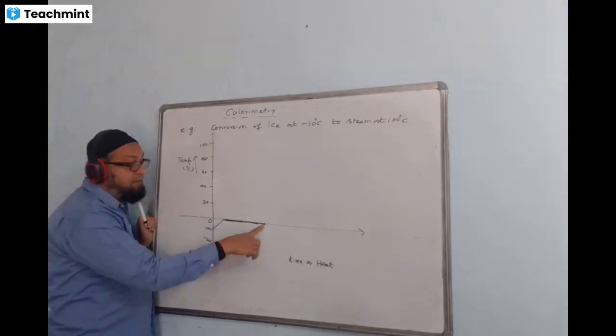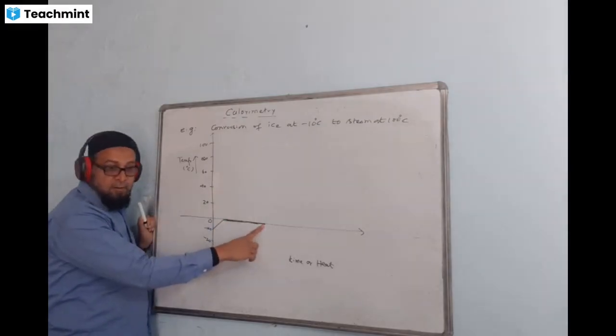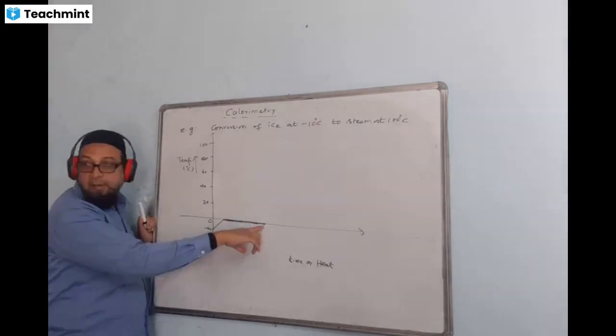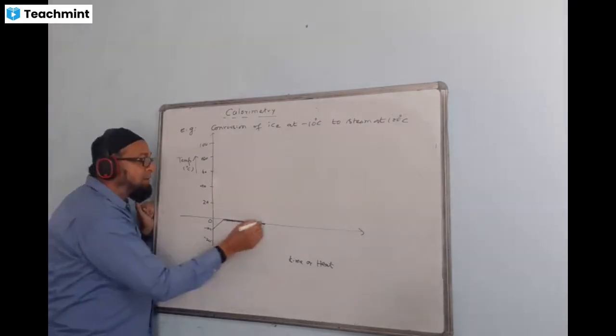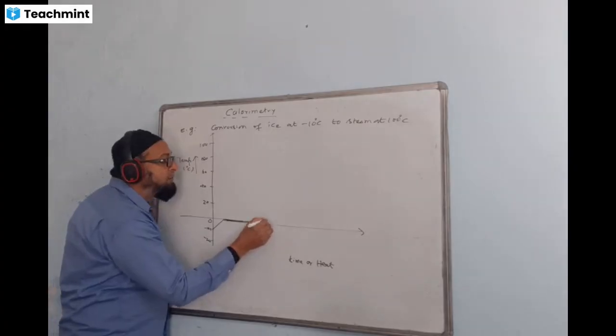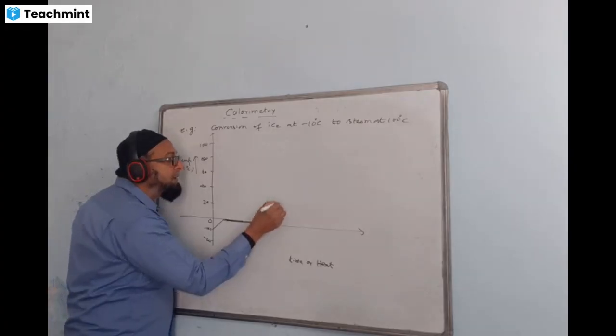Here we have the full change taking place, melted into water. Then from here on, temperature again will rise from 0 degrees Celsius to 100 degrees Celsius.